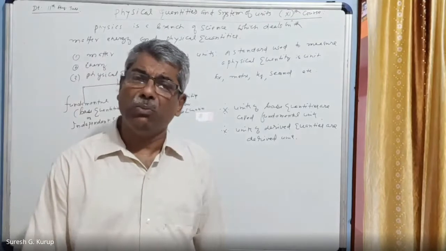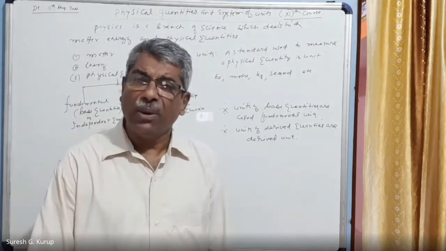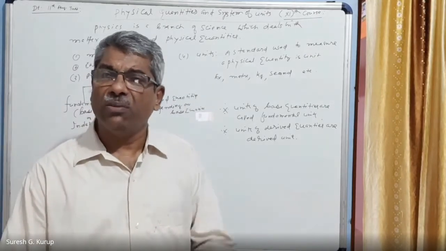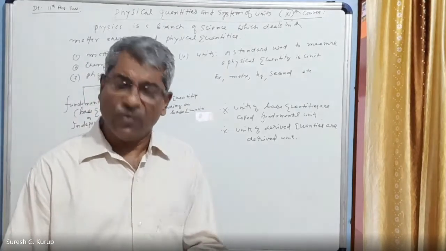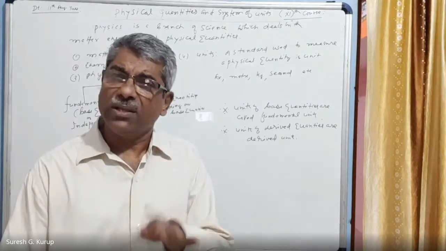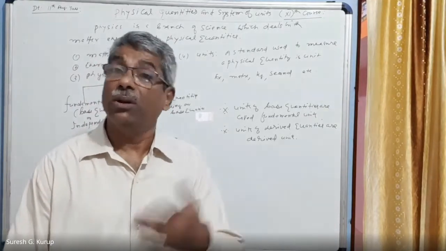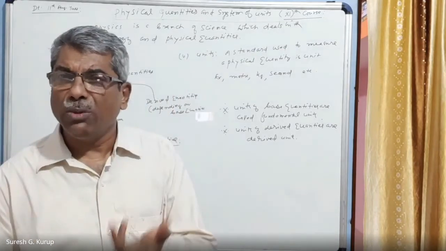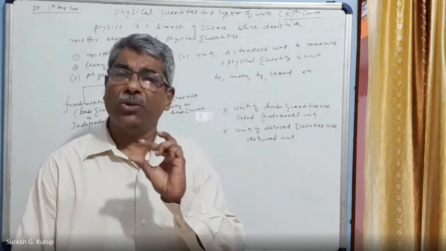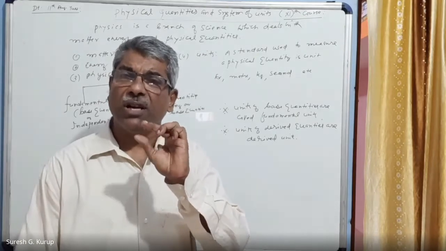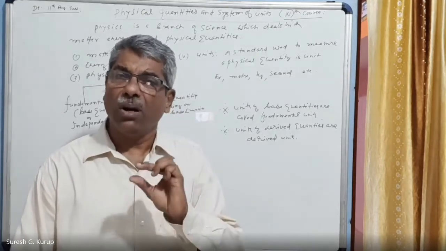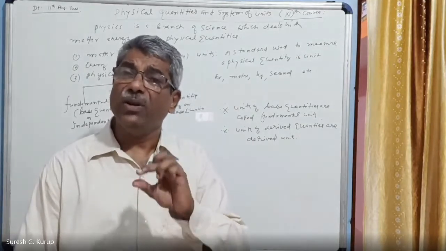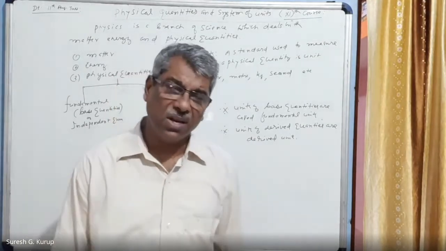Every physical quantity to measure, there is a standard. Am I correct? For example, we have 10 gram weight, 1 gram weight, 2 gram weight, 3 gram weight, etc. That's a standard. We have 1 kg weight. That's a standard used to measure a physical quantity called mass, right? Temperature is measured using a thermometer, in terms of degree centigrade, degree Kelvin, etc. These are called units.